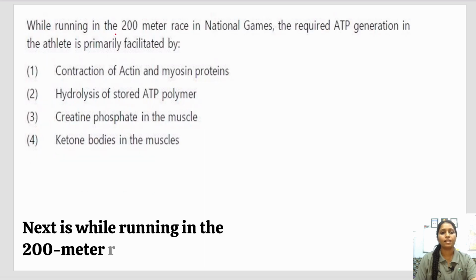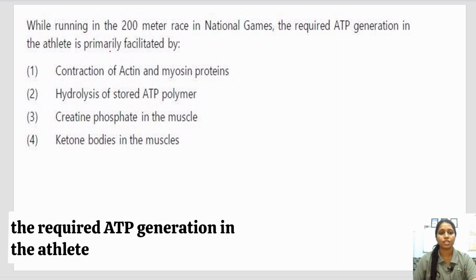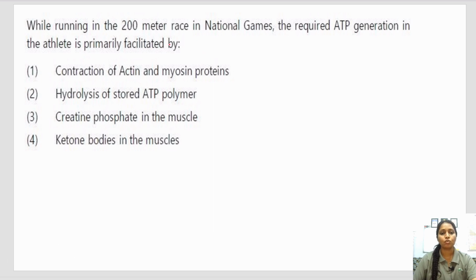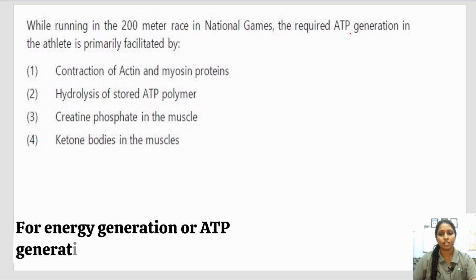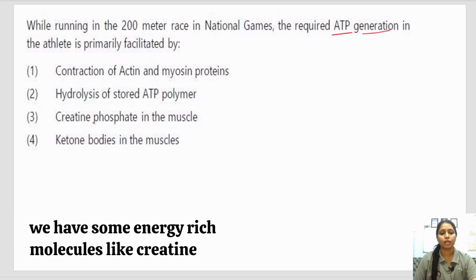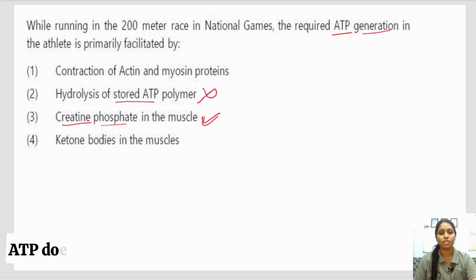Next is, while running the 200-meter race in national games, the required ATP generation in the athlete is primarily facilitated by. For energy or ATP generation, we have some energy-rich molecules like creatine phosphate in the muscles. So this is the correct answer. Hydrolysis of stored ATP: ATP is not stored in any form.